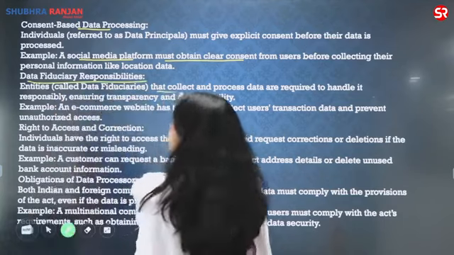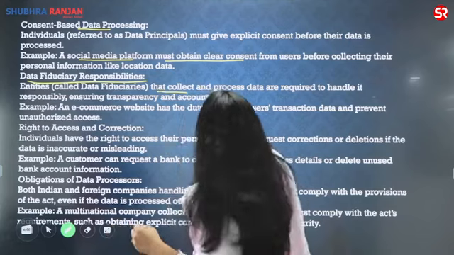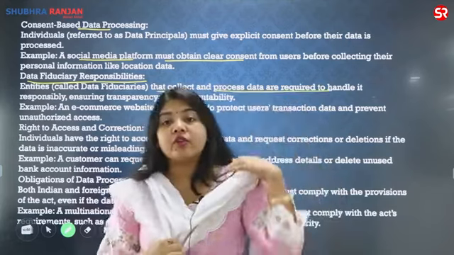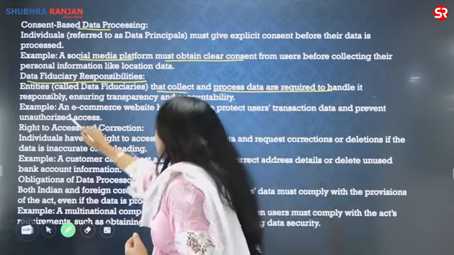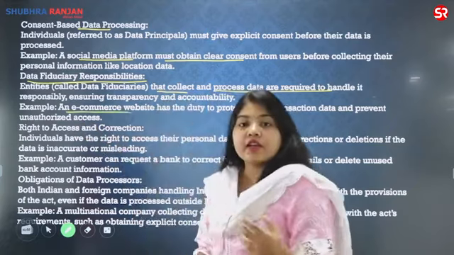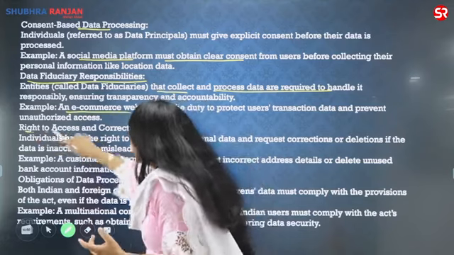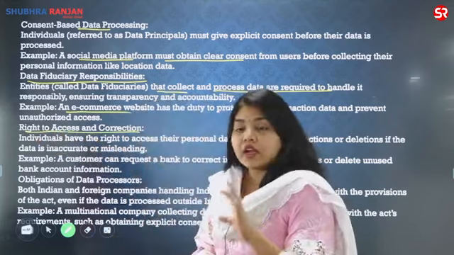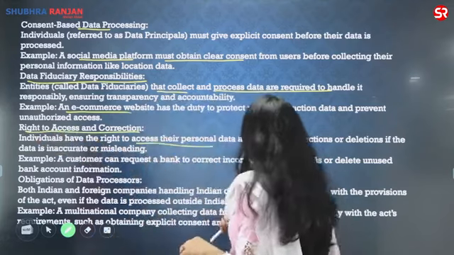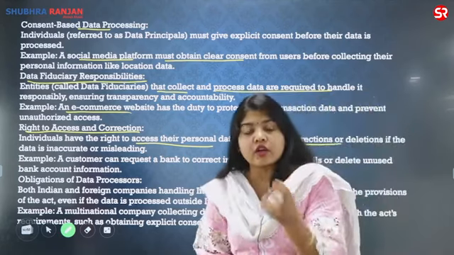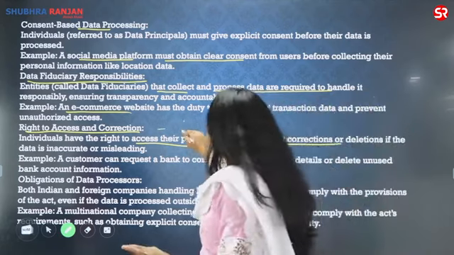That is, the entities, the parties which are collecting and processing the data are supposed to handle the data very carefully and responsibly. The e-commerce website, for example, cannot simply sell the data, right? It has the duty to protect. Right to access and correction. The individuals have the right to access their personal data and request correction or deletion. That is, I want to be forgotten. So the right to be forgotten.